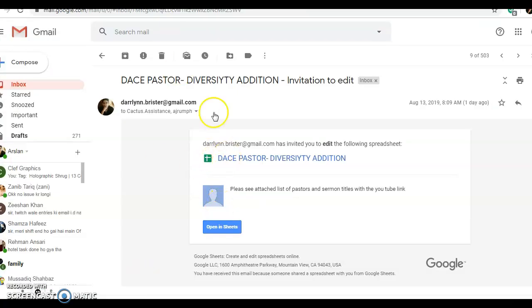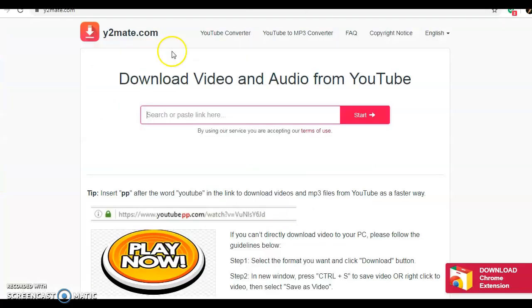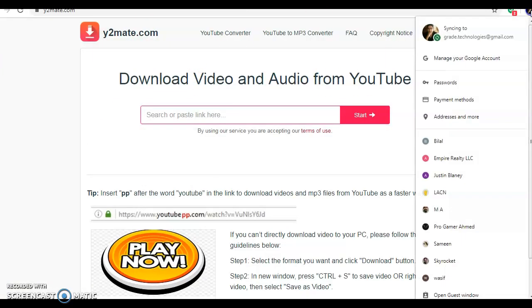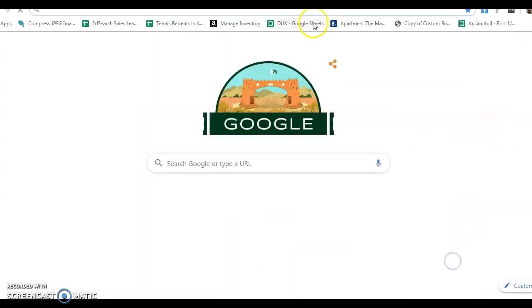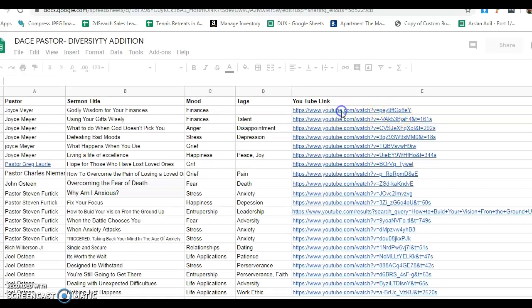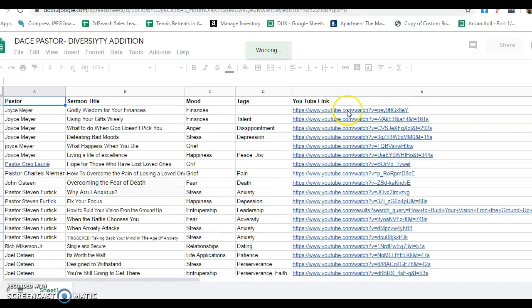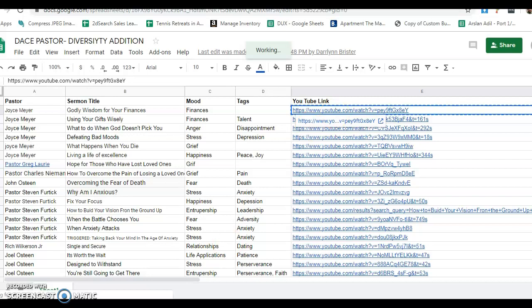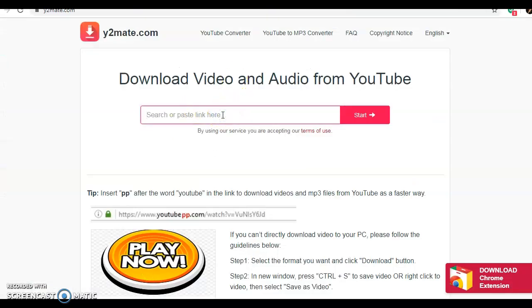So I'm going to send you the link for this sheet. I'm also going to send you a link to this website. So what you have to do is open up this sheet, okay, and copy this link. First you have to copy this link and then paste it over here.